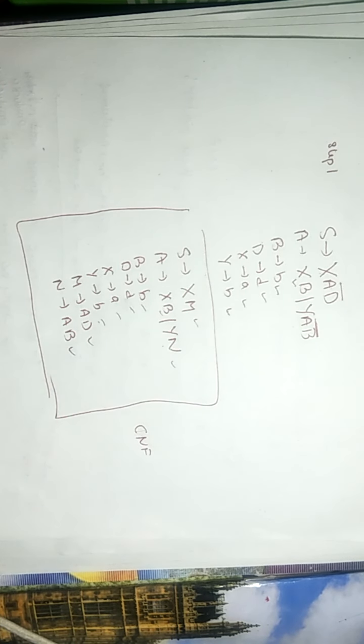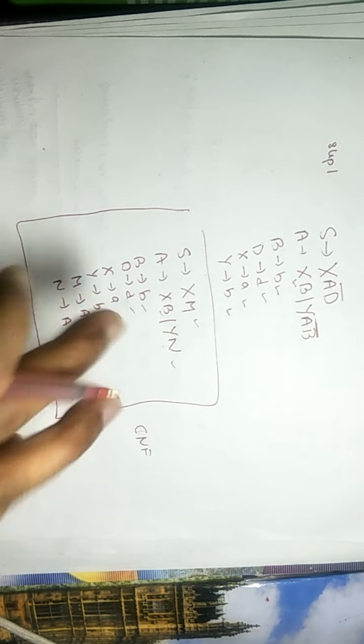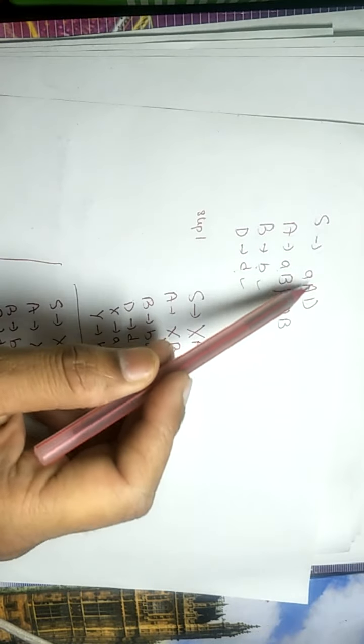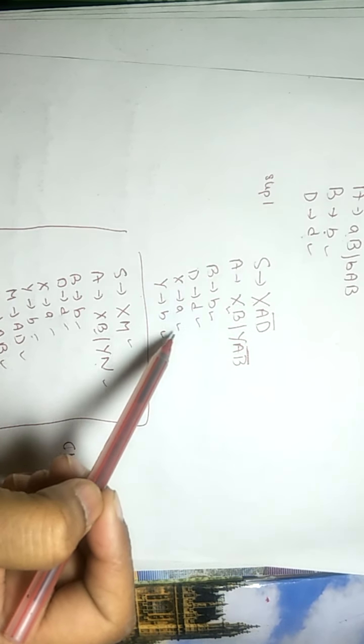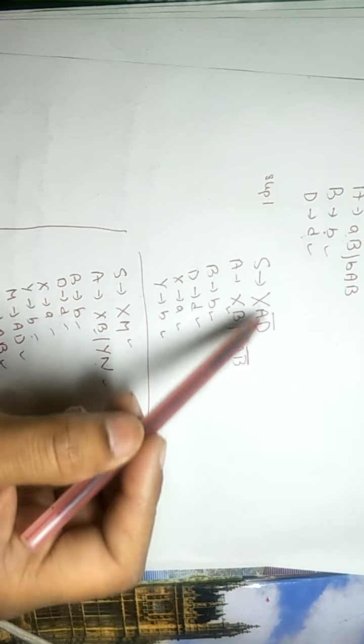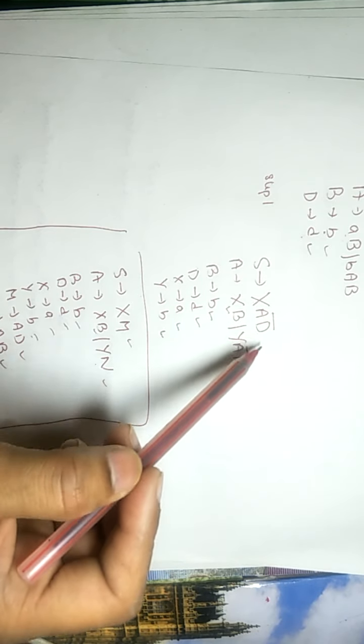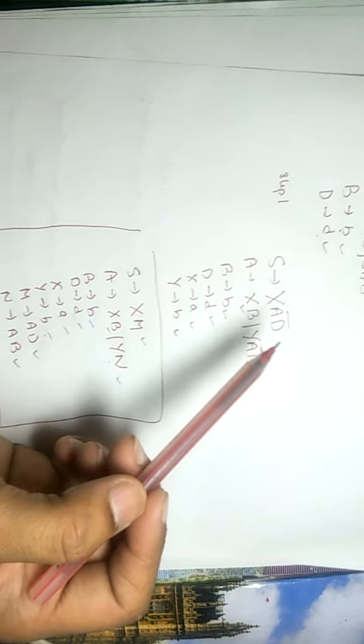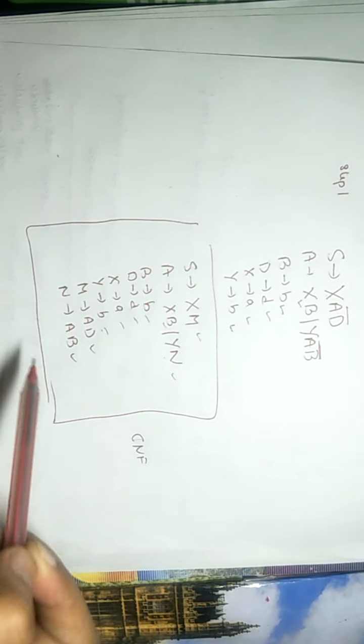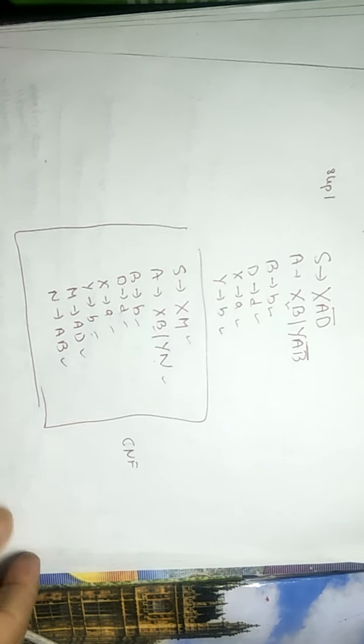Remember, first you need to check whether there is a null production or unit production. You have to remove them. Then you need to check which productions are in CNF and which are not in CNF. Then look, if it is a mixture of capital and non-capital, make it capitals first. Then again look at what is in CNF and what is not. If there are more than two non-terminals, then break them into parts, so it becomes like this. So this grammar is in CNF.